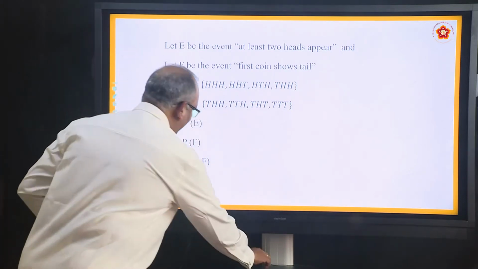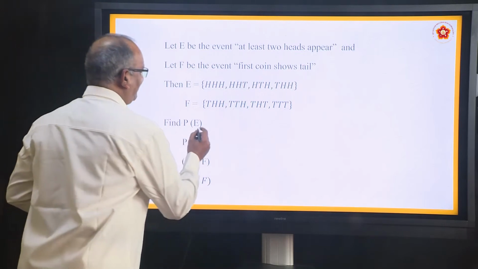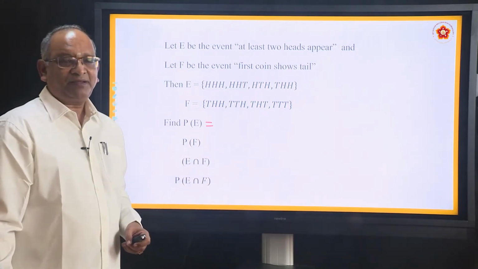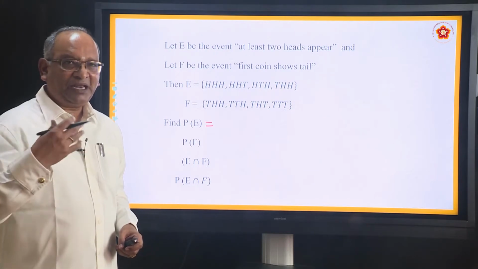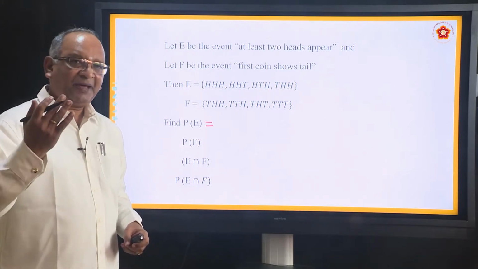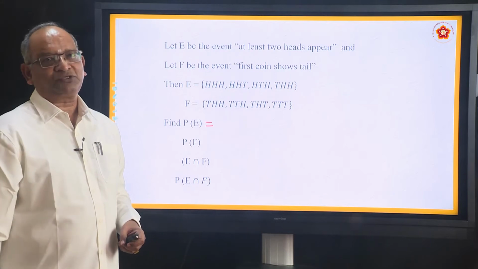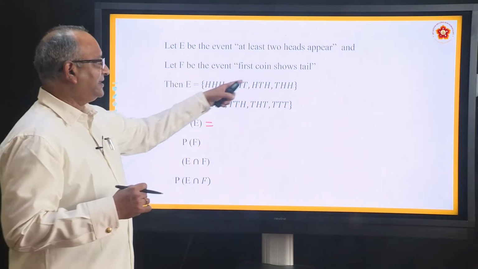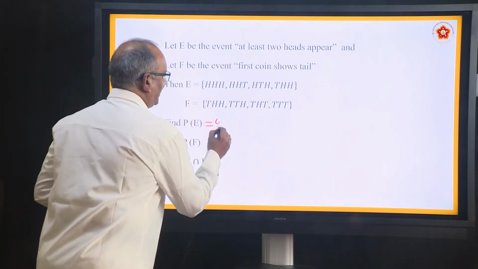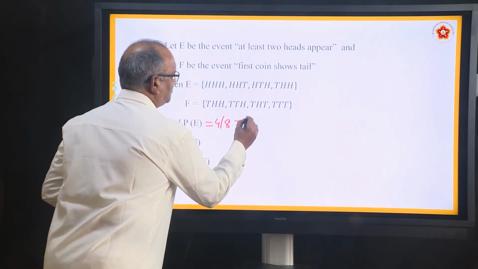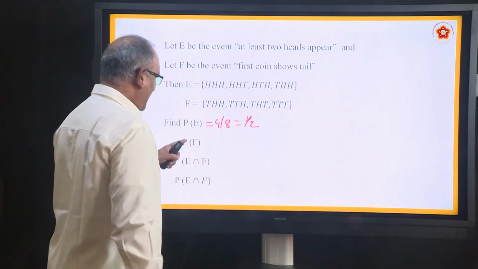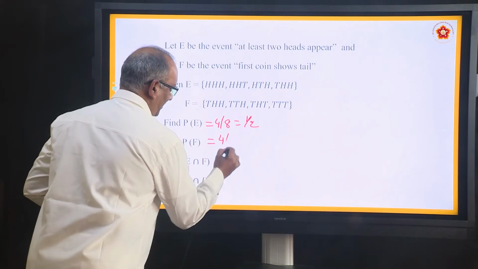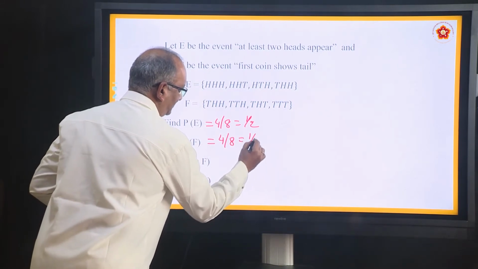Then can you tell me what will be P(E)? What will be the probability of E? The probability of E will be the favorable elements to E divided by the total number of outcomes. The total number of outcomes is nothing but the sample space. How many are there in this? 4. So this is 4 by 8, or in other terms 1 by 2. P(F) is also the same. There are 4 here. So 4 by 8, or 1 by 2.